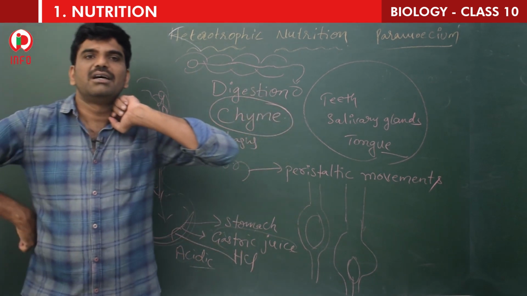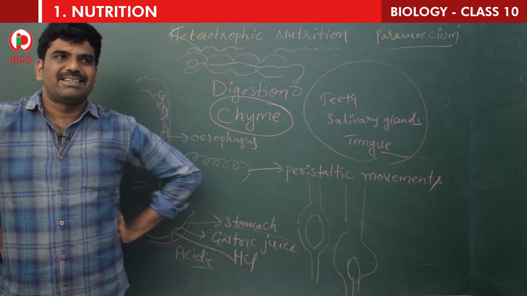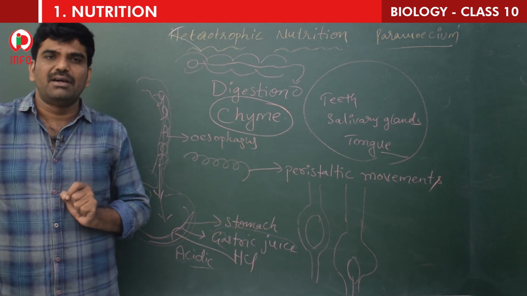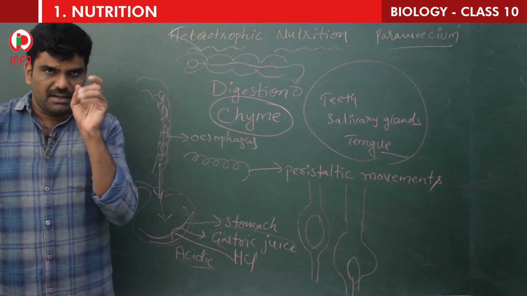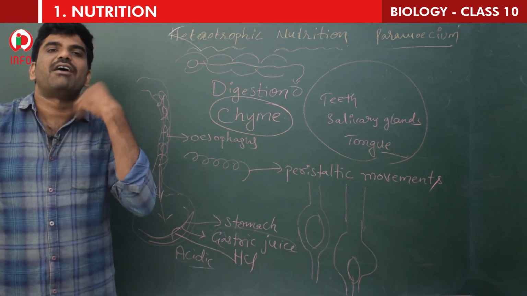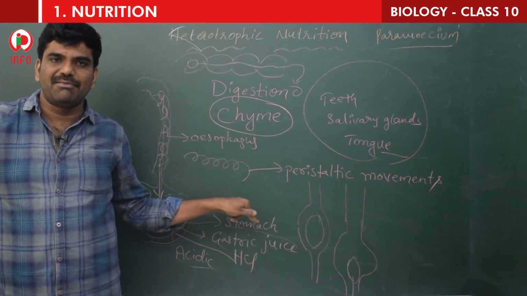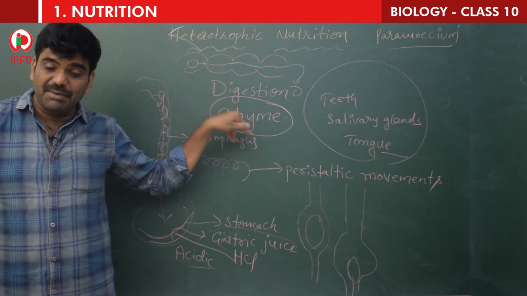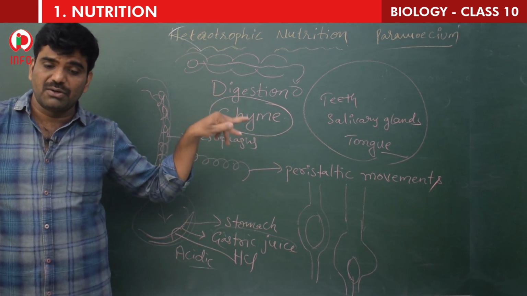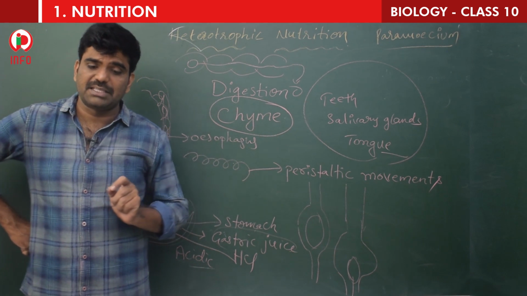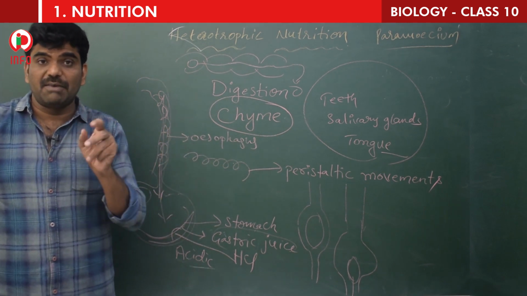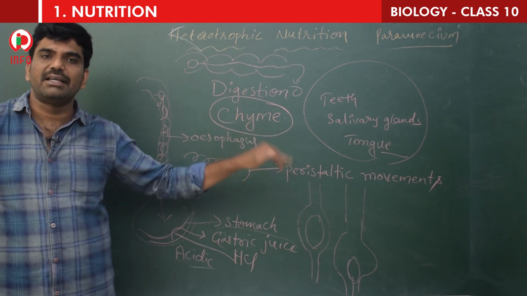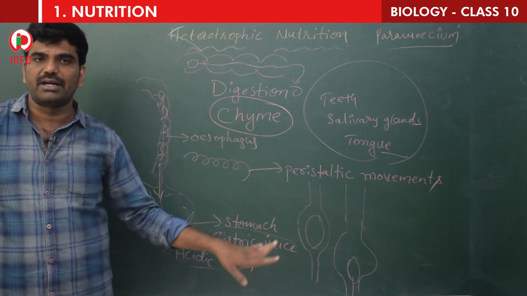What is bolus? Bolus is a slurry mass or lump-like substance which is formed in the mouth, whereas chyme is also a form of slurry slimy substance, in which some proteins and carbohydrates are already broken down.